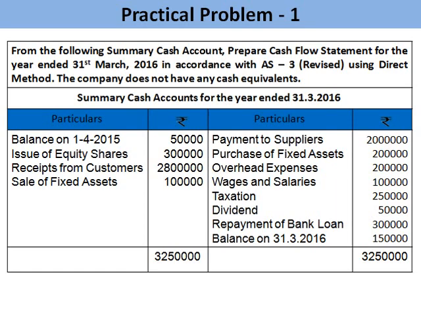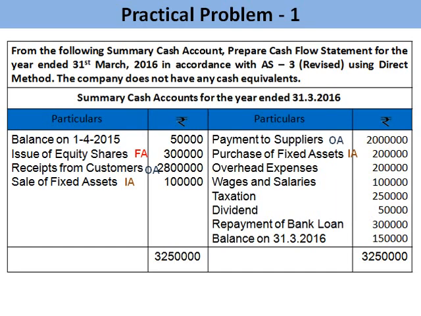In the debit side, balance on 1/4/2015, that is the opening balance, cash and cash equivalents at the beginning. Issue of equity shares, it is a financing activity. Receipt from customers, operating activity. Sale of fixed asset, this is an investing activity. In the credit side, payment to suppliers, operating activity. Purchase of fixed asset, it is an investing activity.